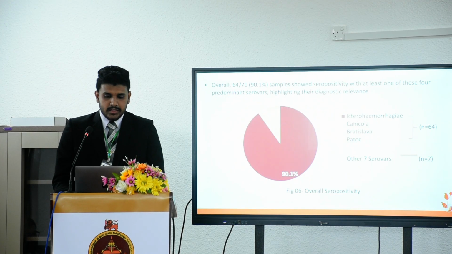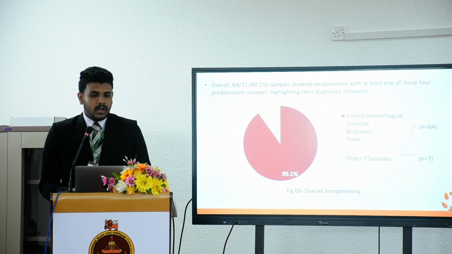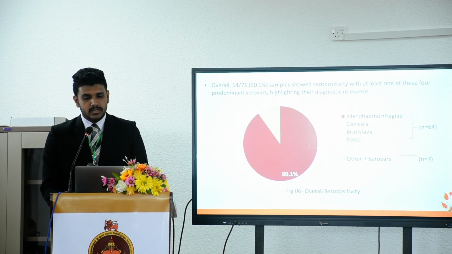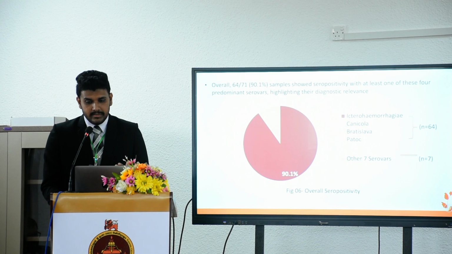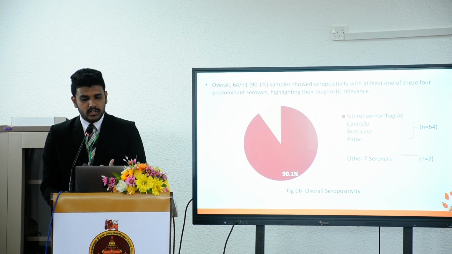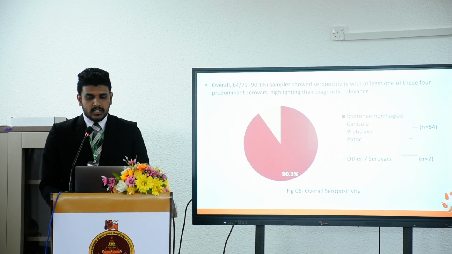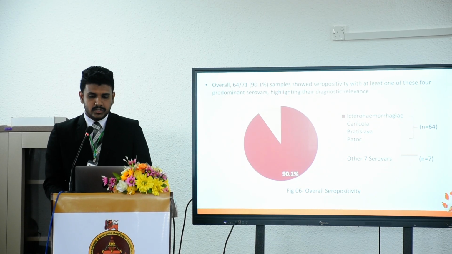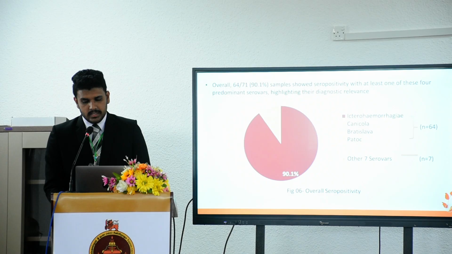Overall, out of 71, 64 samples, that is 90.1%, showed seropositivity to at least one of these four predominant serovars: Icterohaemorrhagiae, Canicola, Bratislava, and Pyrogenes. So 64 samples reacted with at least one of these serovars, and only 7 samples were positive without one of them.